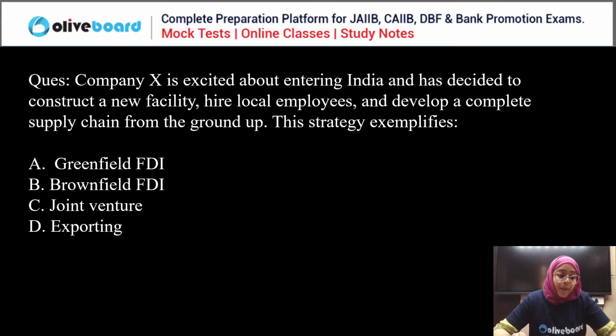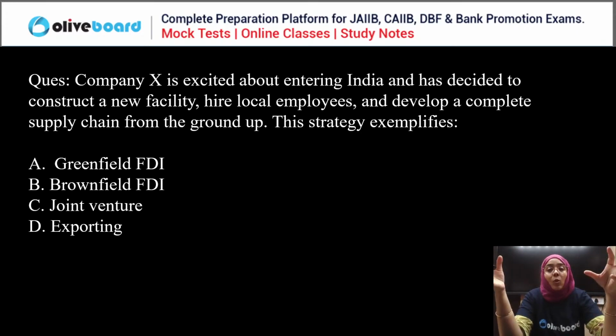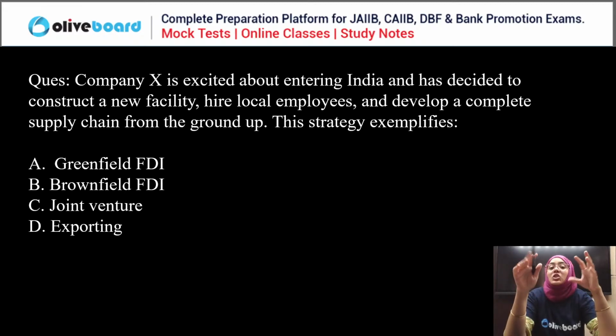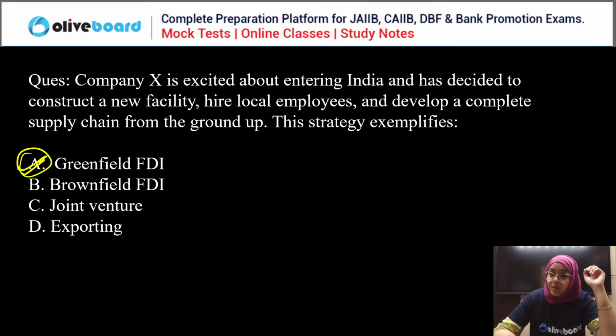Patan is saying A, Raghu, Swarna, Shiv, Tarun, everyone is saying A. Yes, the correct answer is also A. When we are talking about company X, they are starting foreign direct investment in India, but everything is done from the ground. They are constructing a new facility, hiring local staff, and completing the whole supply chain. So this strategy is an example of greenfield foreign direct investment, right? So A is the correct answer.